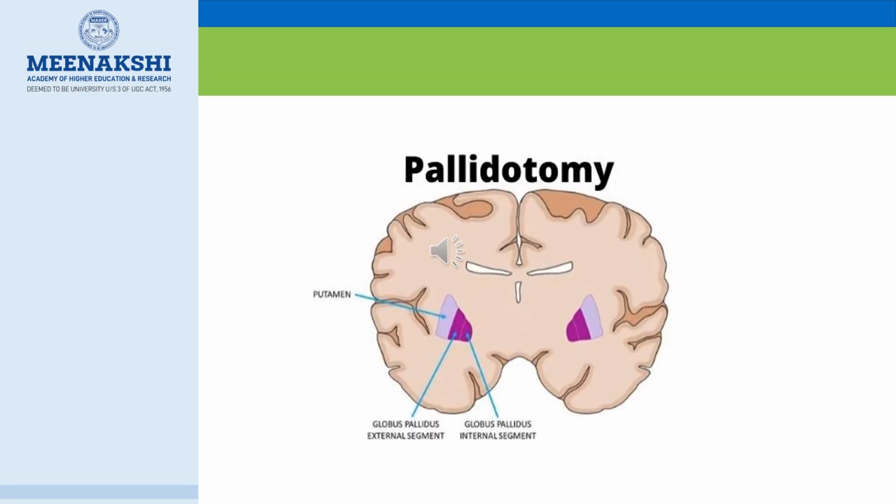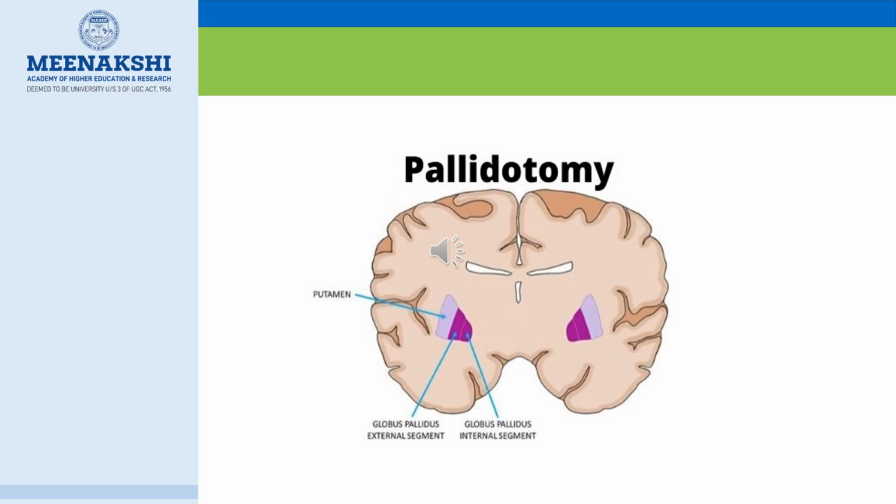In the pallidotomy procedure, a surgeon inserts a thin probe into the globus pallidus and heats it to create a lesion that damages a small part of the brain. Pallidotomy is used to treat movement disorders like Parkinson's disease, essential tremors, dystonia, hemiballism, and tardive dyskinesia. It can help relieve symptoms like tremors and stiffness.